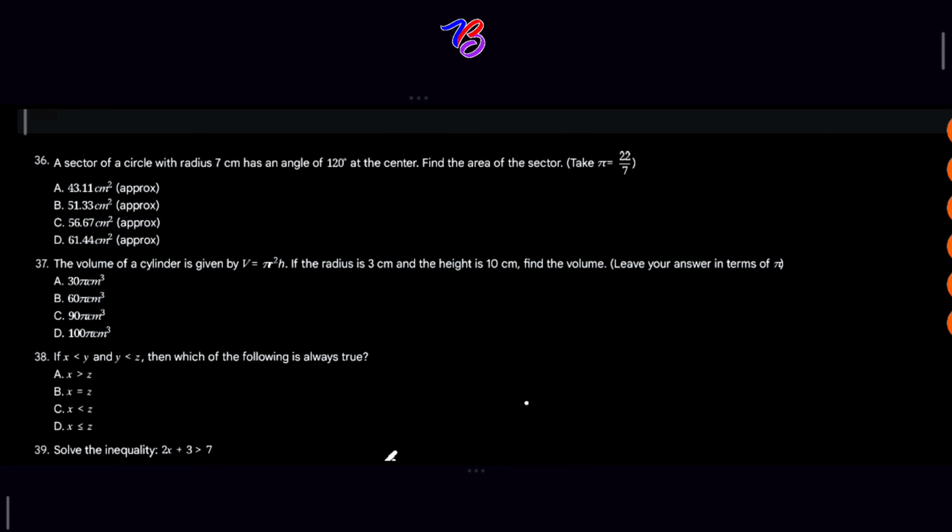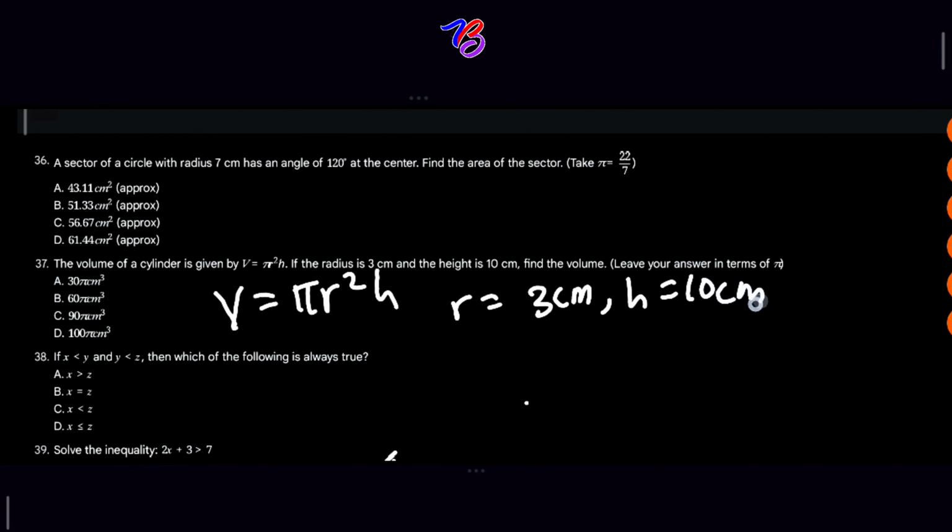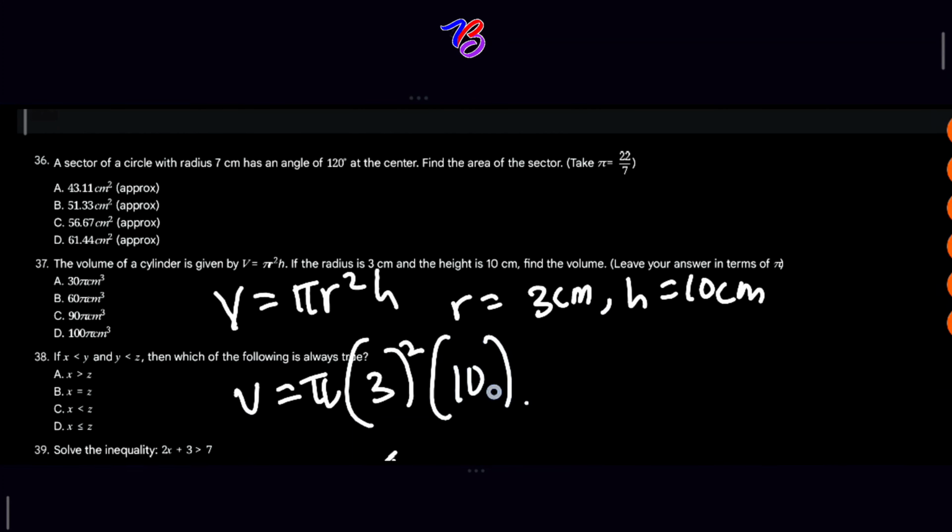So for us to solve it, the volume of a cylinder is V is equal to pi r squared h. From the question, what's our r? 3 centimeters. What's our h? Our h is 10 centimeters. So if we substitute, we have V is equal to pi, in terms of pi, times 3 squared, multiplied by 10.